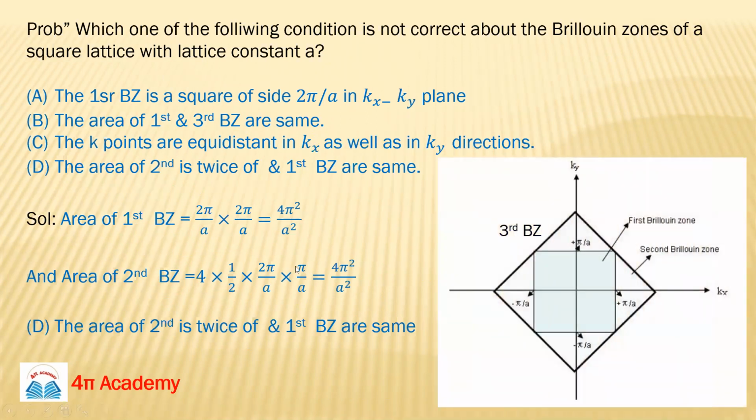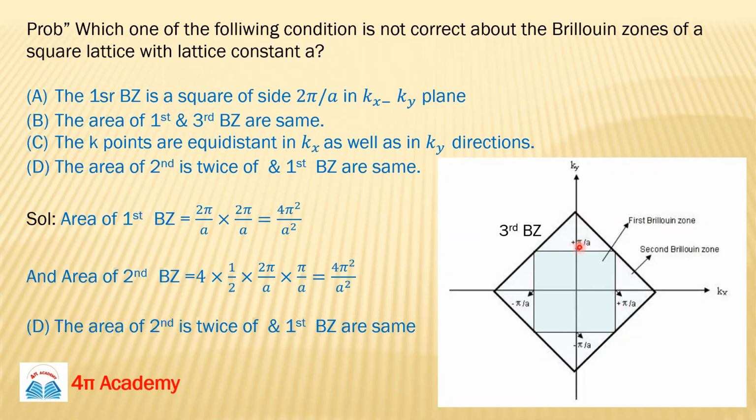And the area of second Brillouin zone, how you can find out the area of your second Brillouin zone? It is this. Means we have the four equivalent triangles. So we can find out the area of this triangle. What would be the area of triangle? Half into base into height. What is the base? Base is 2 pi by a, and what is the height, guys?